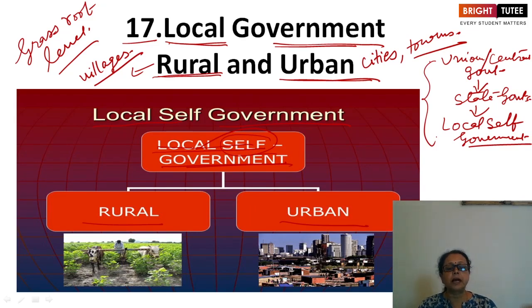The local government is an administrative body for a small geographical area. If we talk about the village, these are very small units, where some thousands of people are living. Then we have the big towns and big cities.